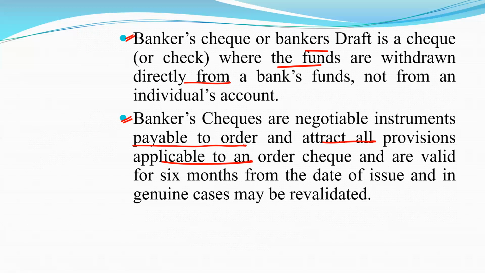Basically, a banker's check has validity of 6 months from the date of issue, and in genuine cases it may be revalidated. Basically, its date can be extended again.